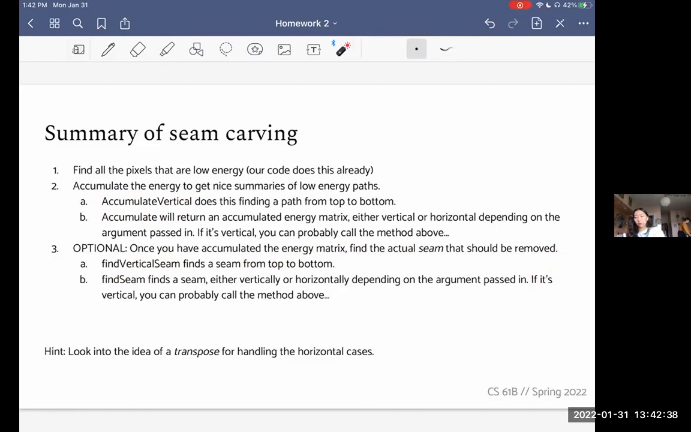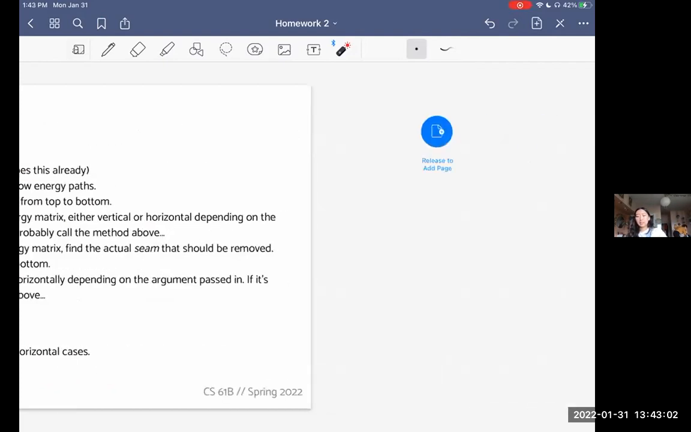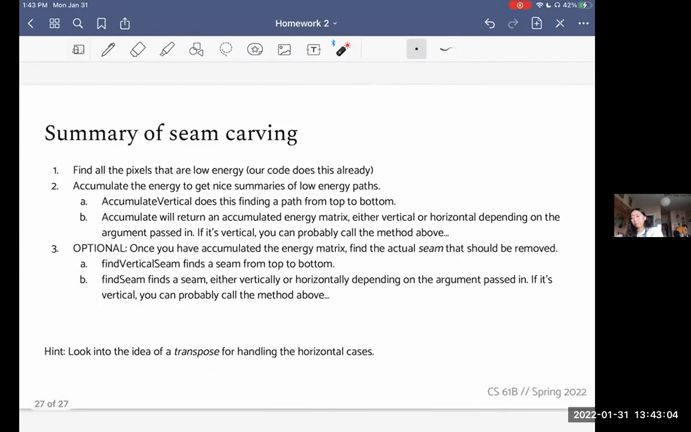And again, if it's vertical, you can probably call find vertical seam. And so as a hint, for the horizontal cases, look into the idea of a matrix transpose. And this should help you make accumulate and find seam really short, in a few lines of code, without having to recopy everything you did in the vertical versions. This is the entire homework.